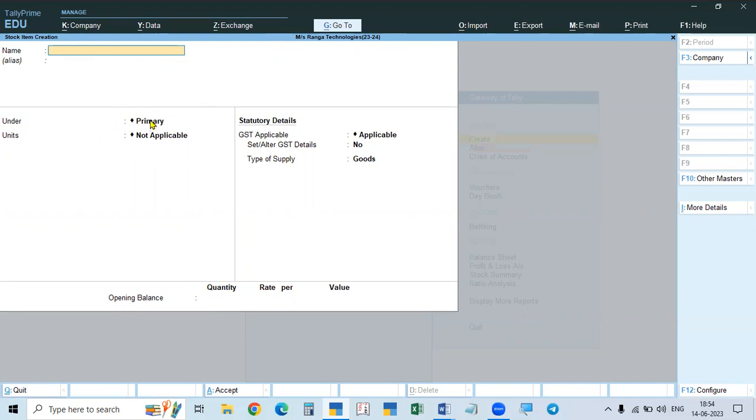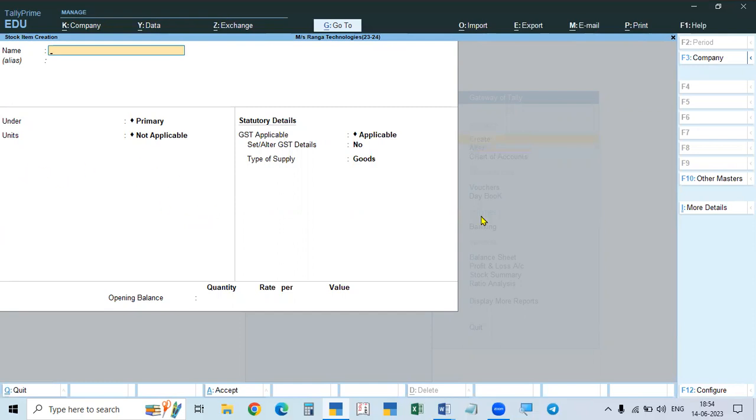The material group will be finished goods. Raw material is under the raw material group. This is under the finished group. So under the finished group, we have to take, and the unit will be the same. Unit will take, and here we have to give the bill of material, the list of the material required. That is to be given here. For that, we have to enable that one.